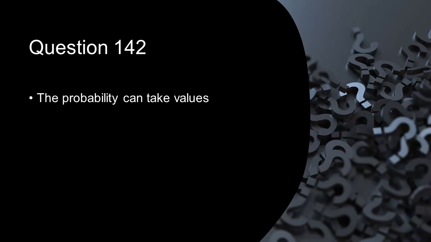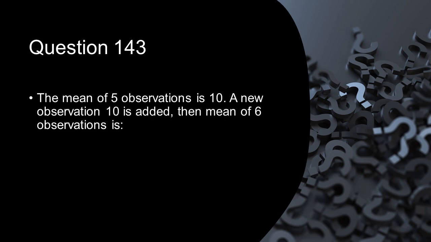The probability can take values between 0 to 1. The mean of 5 observations is 10. A new observation 10 is added, then the mean of 6 observations is 10.